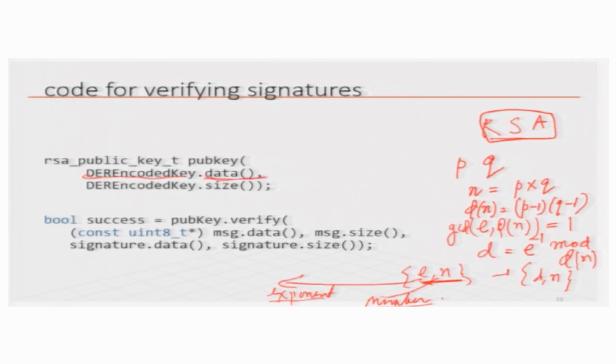So, the data of the public key will be this information, and the size of the public key would be the size information. Now, the public key has a verify function, and the verify function is successful when the signature verifies with the public key. The public key information is here, the signature information is here, you send them to the verify function, and if it is success then we say that we have verified that the signature is genuine. That is how the signature is going to be represented.